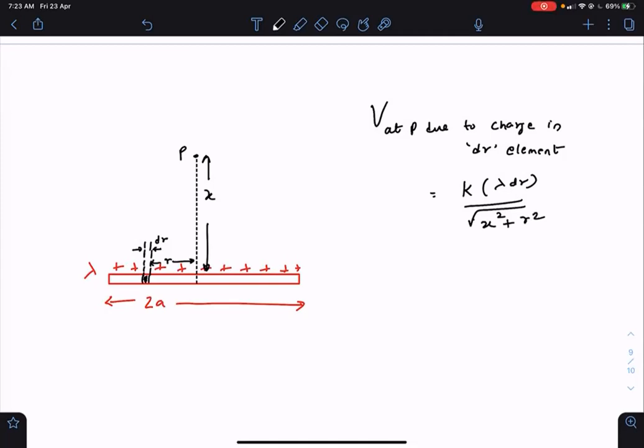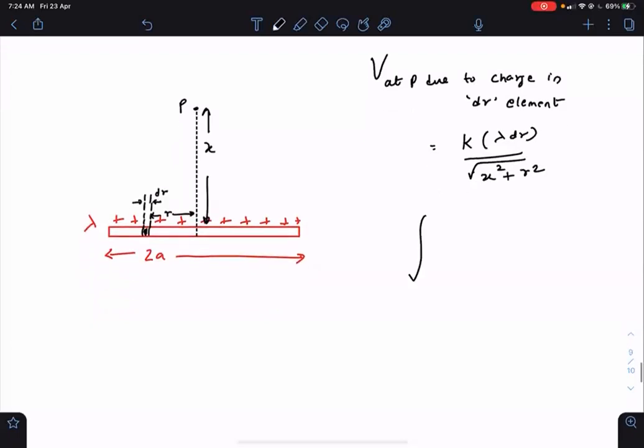And it is just the scalar sum, so no need to take components. Taking components, 2V cos theta, would be rubbish. We have a scalar addition, so that's good.